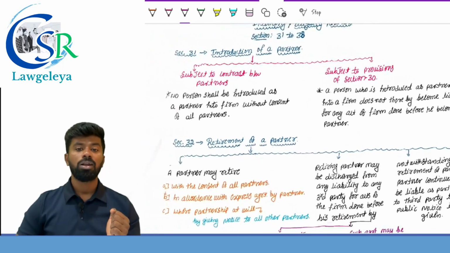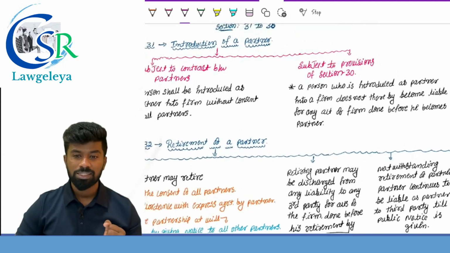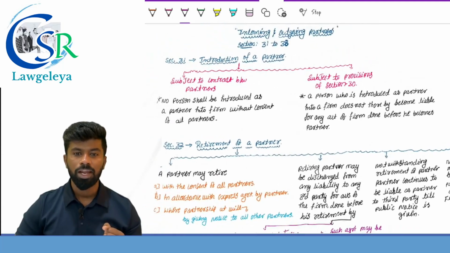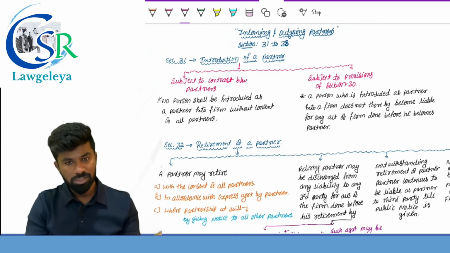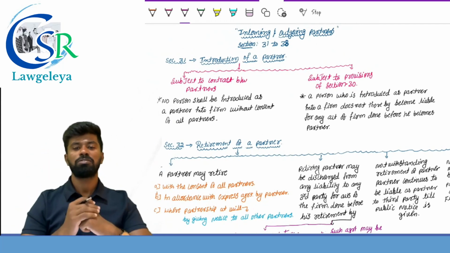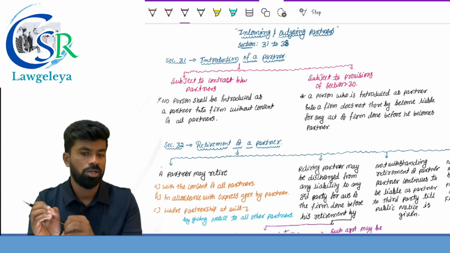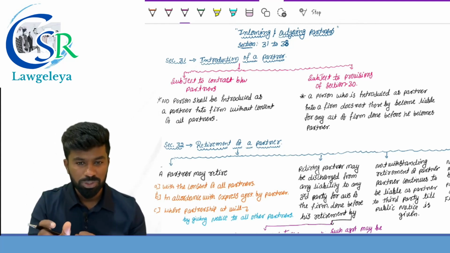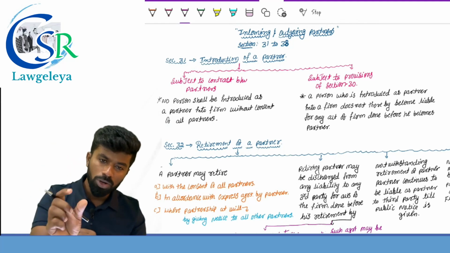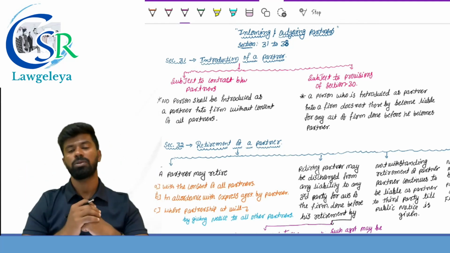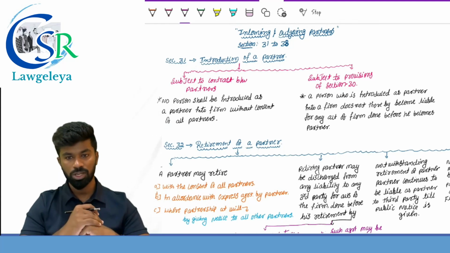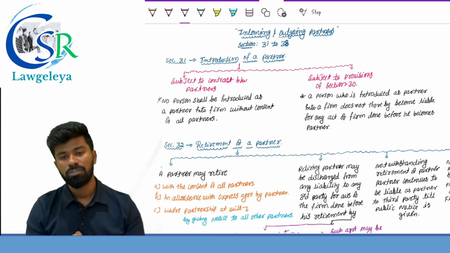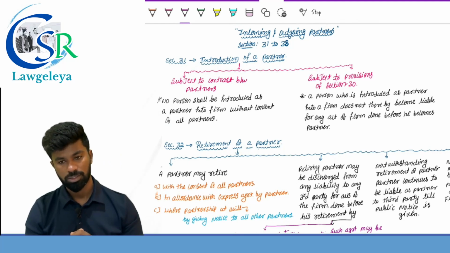However, a new partner can become liable for the existing liabilities of the firm by entering into a contract with the existing partner and the creditors of the firm. That is called as novation. What is novation? A substitution of a new contract for an old contract. It is called as what? Novation. So, if there is a novation, partner is responsible even for the existing liabilities.